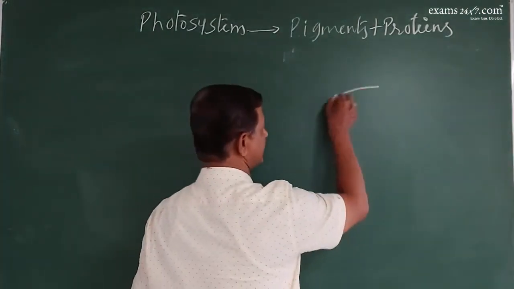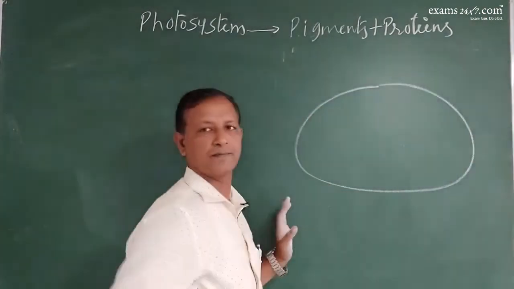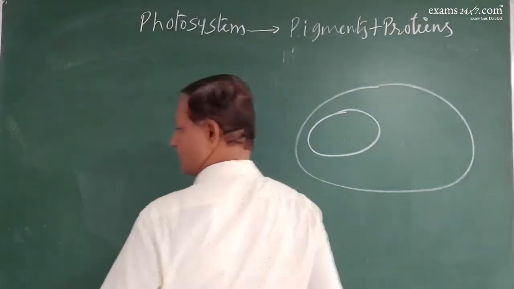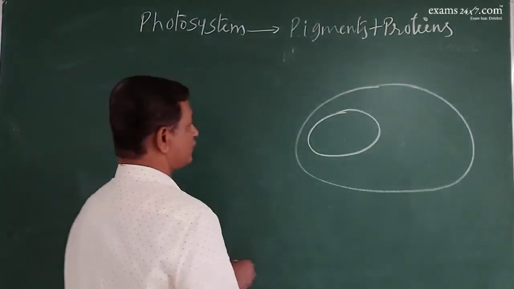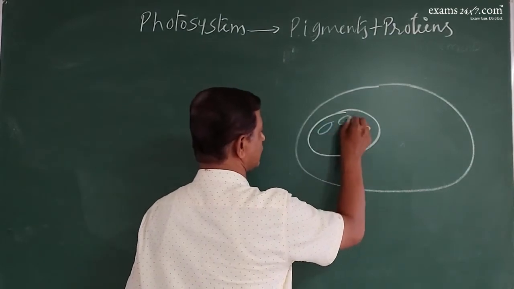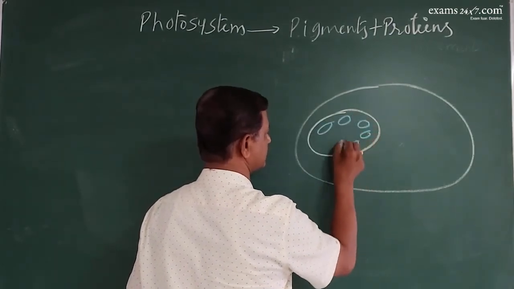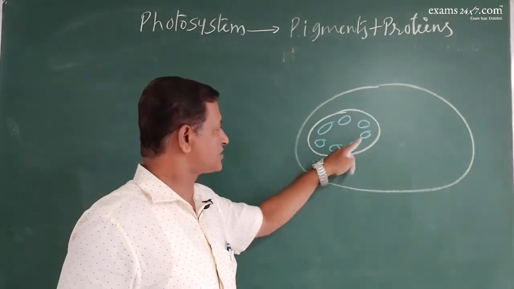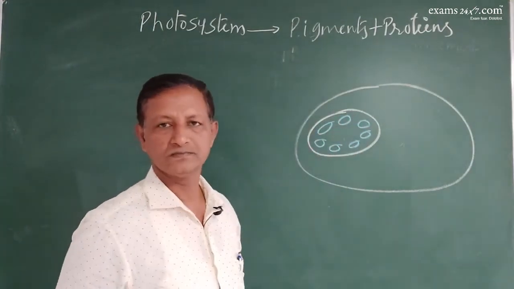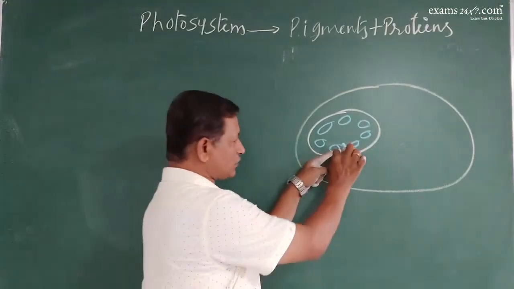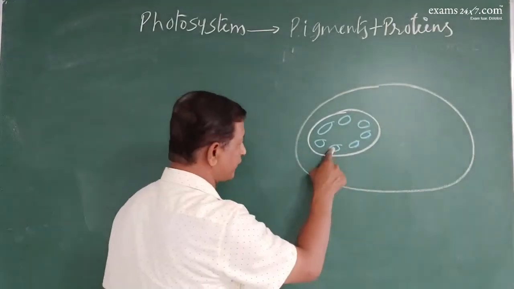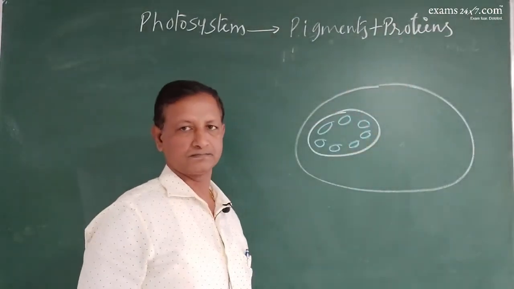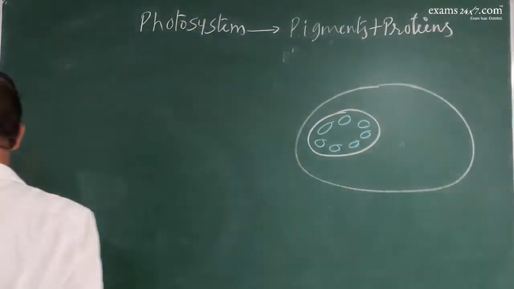Now suppose this is a chloroplast, this is a thylakoid. Now inside the thylakoids, you find the photosystems in this way. See, each is a photosystem. Now what will be there in each photosystem? In each photosystem there are pigments and proteins together. Right. Next.